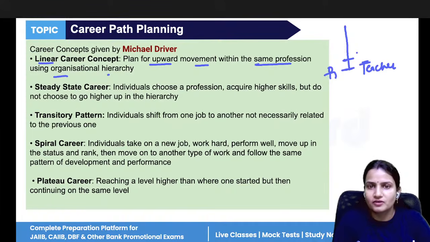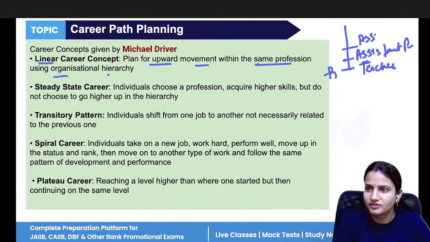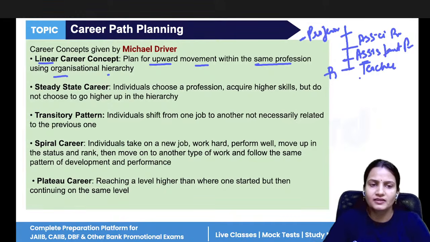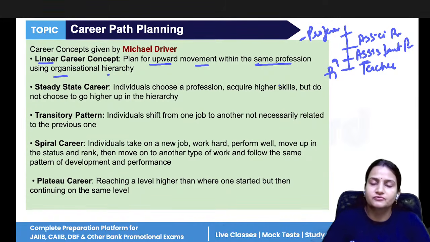After teacher, you have qualified your NET paper, you have qualified your JRF. Now you became an assistant professor. After that, you are moving upward, then you become associate professor, and at the top, you will become the professor. So this is the highest level in the teaching field. Now, suppose you have joined as a teacher, qualified NET and became the assistant professor. After that, you don't want to move up in the organizational hierarchy.